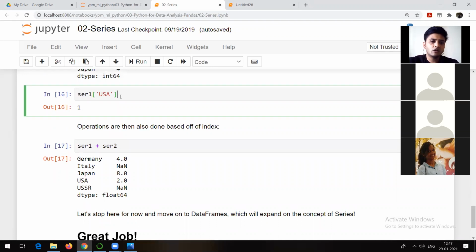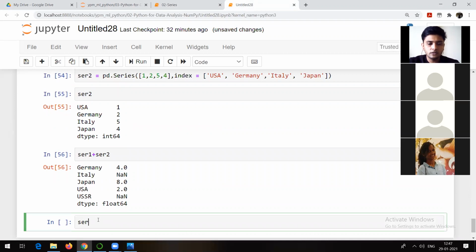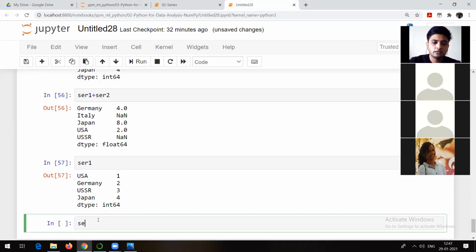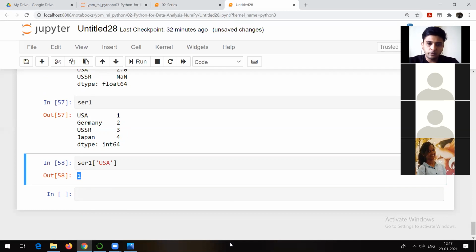And yes, you can do this kind of indexing, whatever we have been doing till now, right? Suppose this is my series 1. You can apply indexing on series 1. Suppose I want to go for USA, so you can check it. I can index the values, right? So this is a simple thing about series.